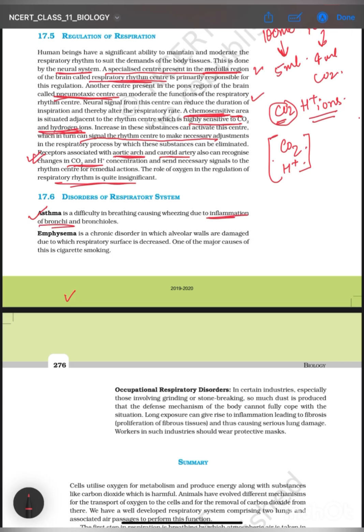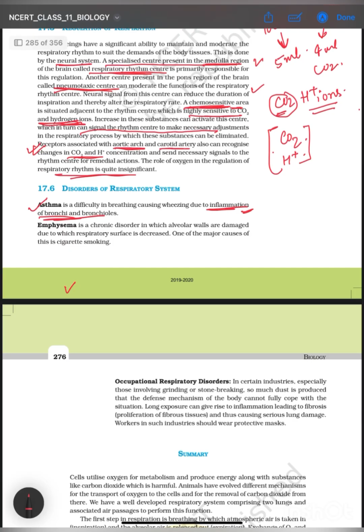So it gets inflamed, and it often gets excess mucus. Mucus is present in your external nostrils to prevent the dust particles going into the lungs. So the inflammation and increase in the mucus leads to asthma, and there's a difficulty in breathing.